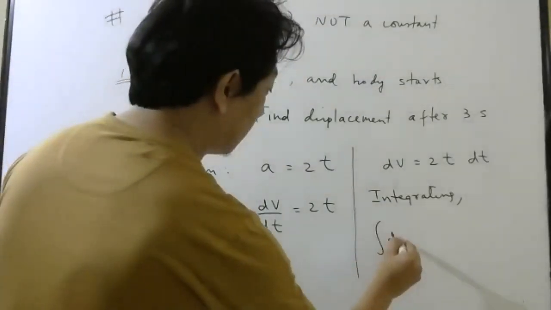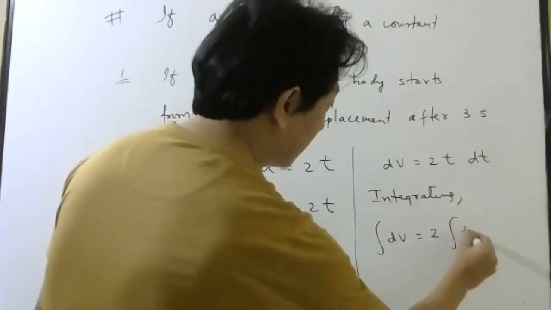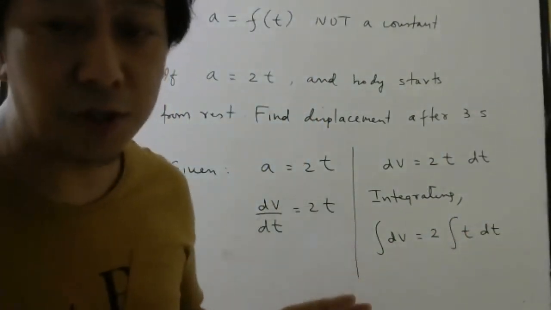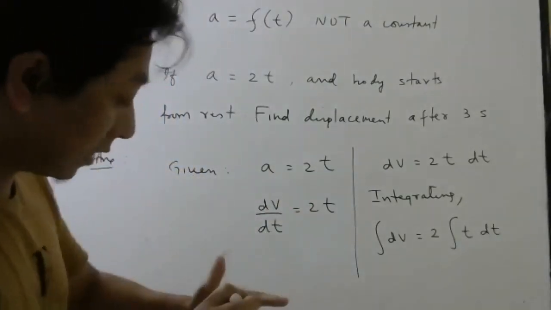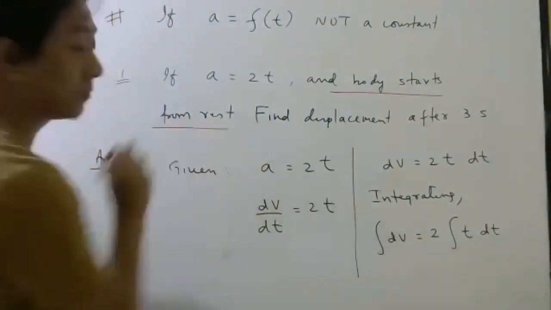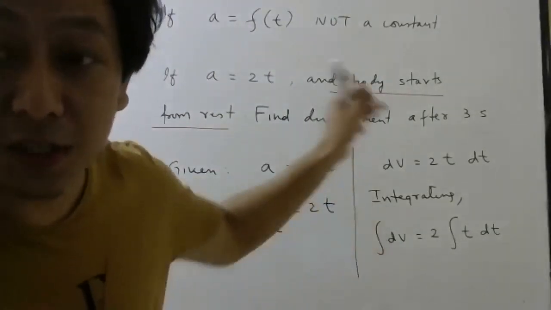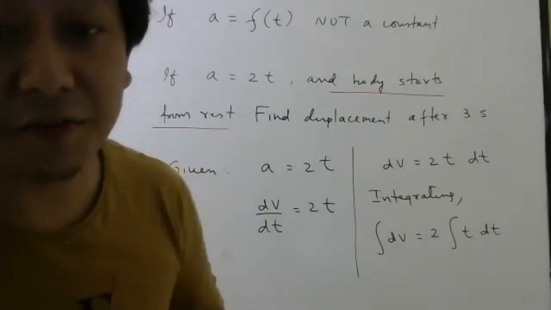So integration of dv. Here 2 is a constant, you can take it outside, integral of t dt. Now we have to read the question and check what the initial conditions are. Students, if they don't mention this, look here, you will get grace marks. Why? Because if they don't tell us the initial condition, how are we going to find the final condition?